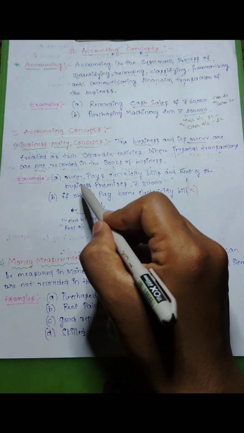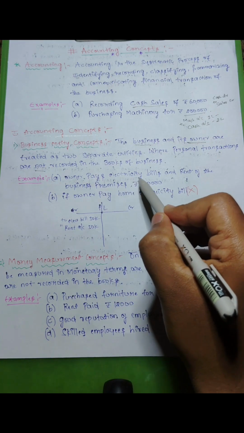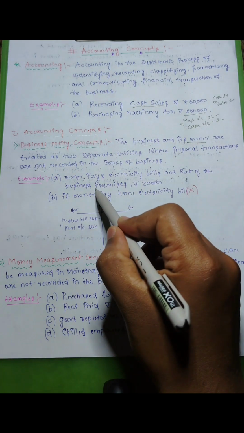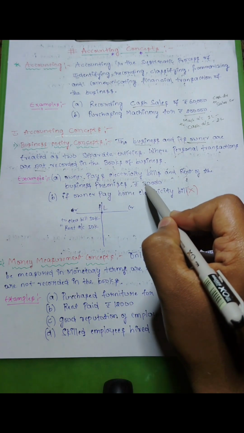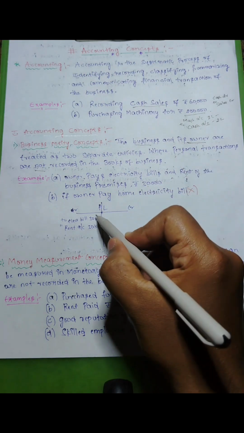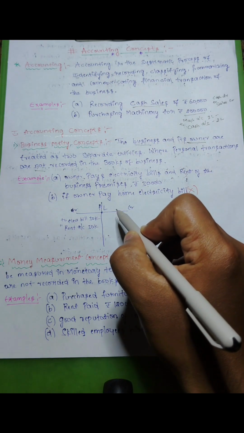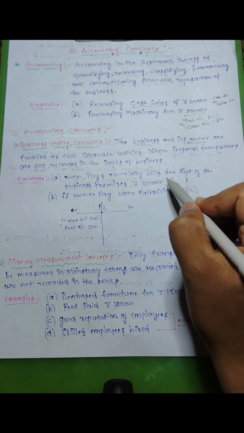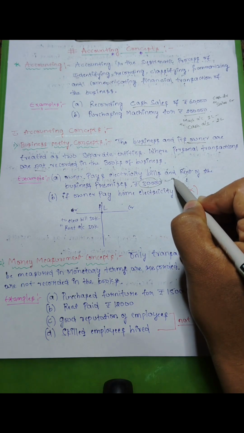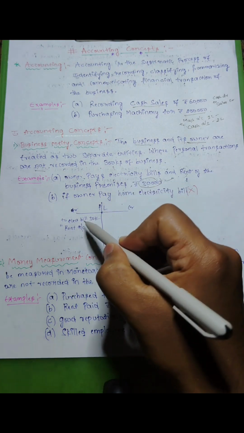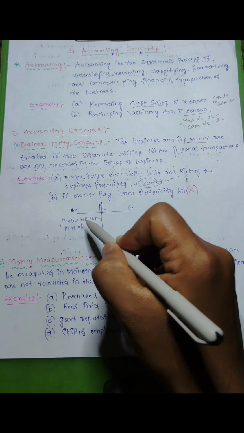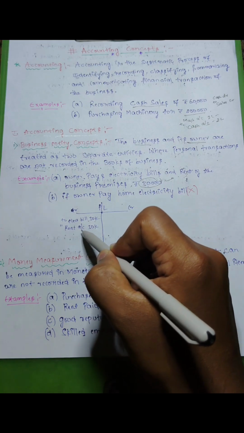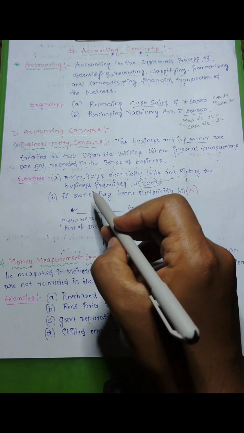I'm explaining with an example. Owner pays electricity bill and rent of the business premises, suppose 30,000 each. How will it be recorded? Since it is the books of account of the business, 30,000 belongs to the business and it will be debited. That is electricity bill expenses 30,000 and rent paid 30,000, we book them as expenses.